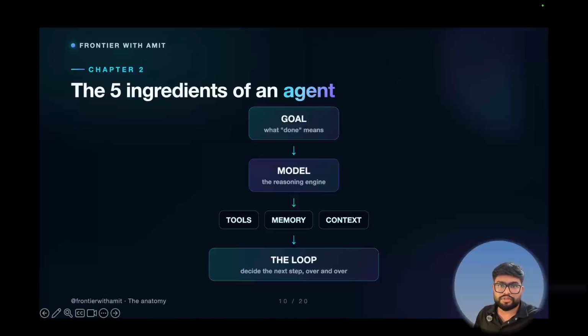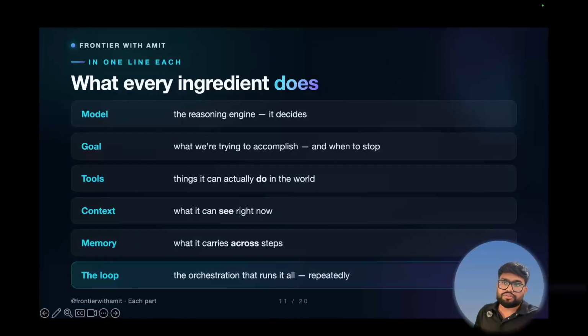Quick recap. The model is the brain; it makes the decision. The goal is what we want and when to stop. Tools are what our agent can do, like what all actions the agent can take. Context is what it can see right now. And memory is what it carries from its past chats. And the loop runs all of it over and over. We will go deeper on tools, memory, and context in our next-to-next video. For now, just remember these five are always there.